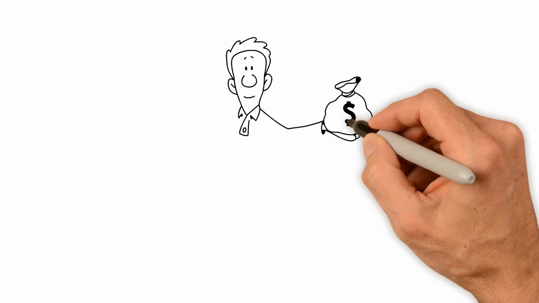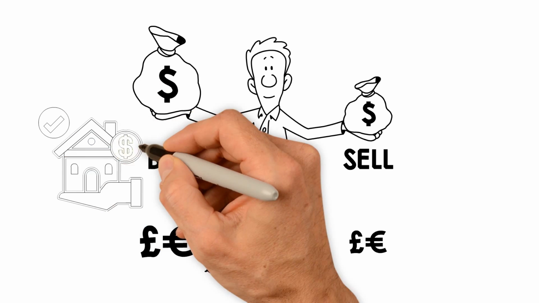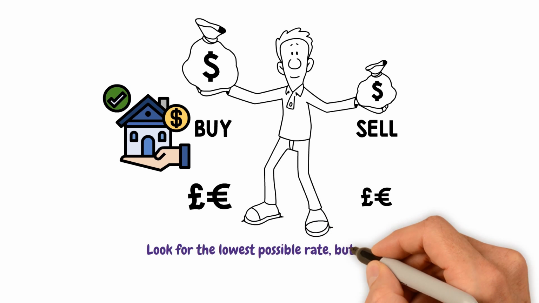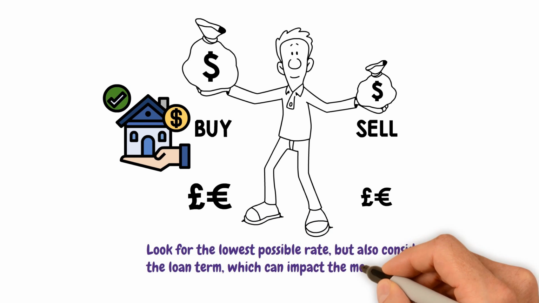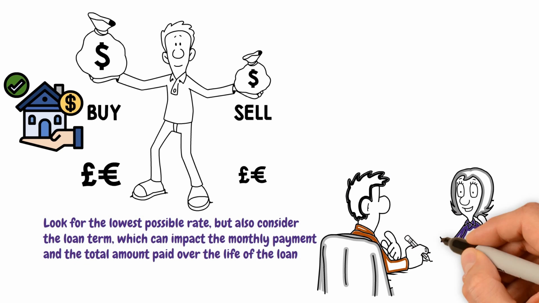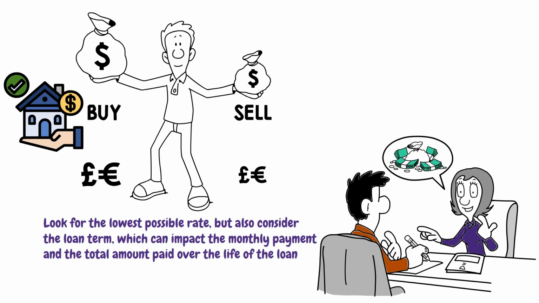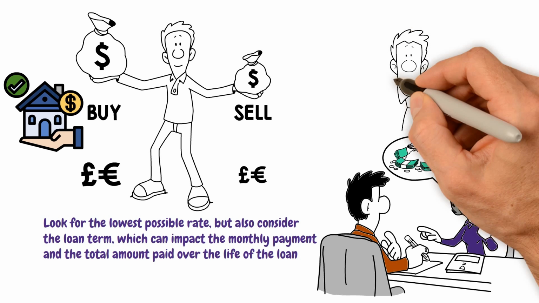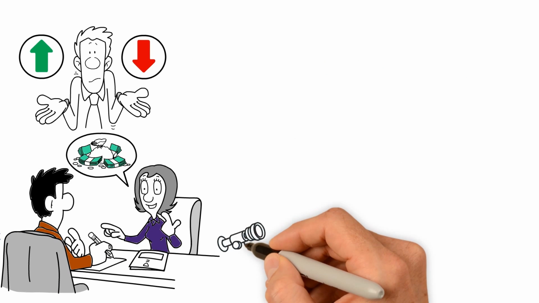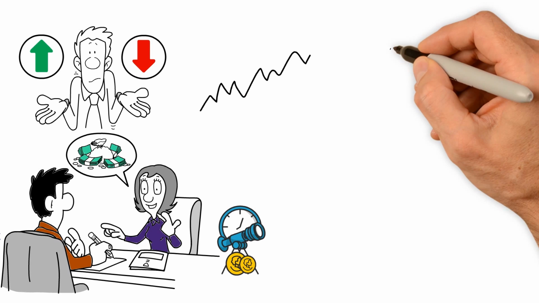Next, compare interest rates and loan terms offered by each lender. The interest rate is a crucial factor as it determines the overall cost of the mortgage. Look for the lowest possible rate, but also consider the loan term, which can impact the monthly payment and the total amount paid over the life of the loan. Additionally, consider the types of loans available, such as fixed rate, adjustable rate, and government-backed loans. Each loan type has its advantages and disadvantages, so it's essential to understand which one best suits your financial situation and long-term goals.